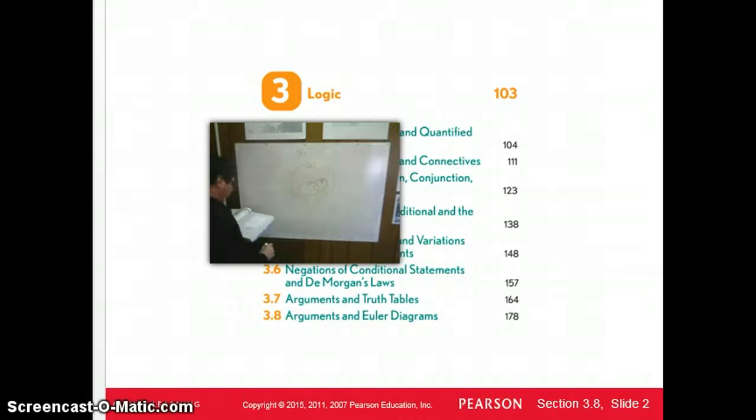But wait a minute. Could I also do this? Is this not showing also that some professors are actors and some actors are professors? Again, we're doing number 11. All professors are wise people. Number 2, some professors are actors. These are all of the possibilities here. And now the conclusion is, therefore, some wise people are actors.